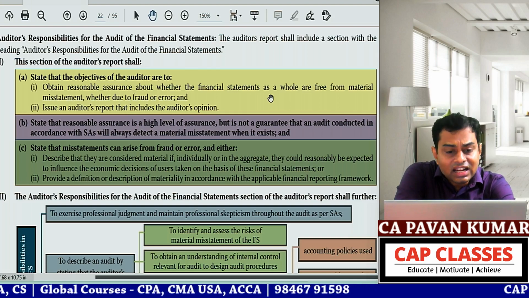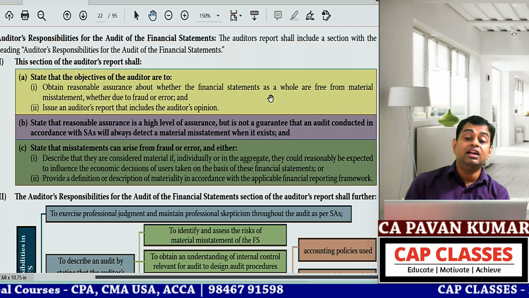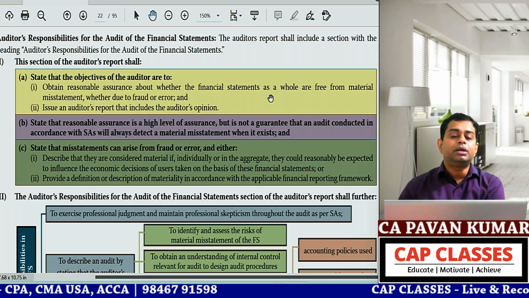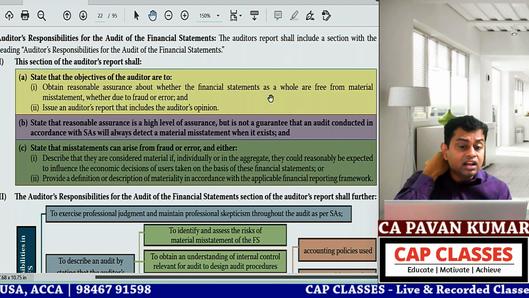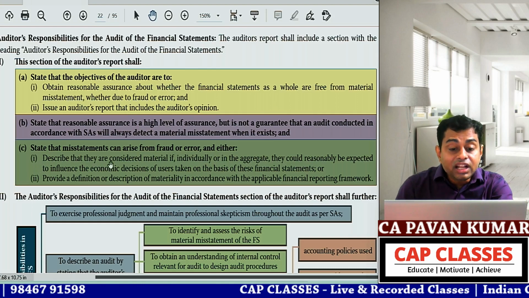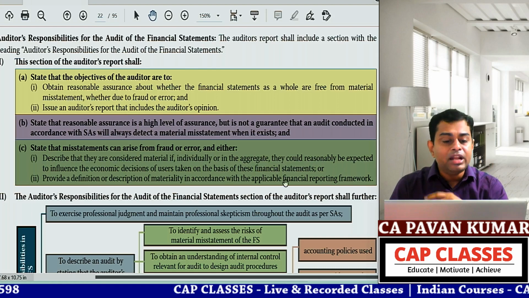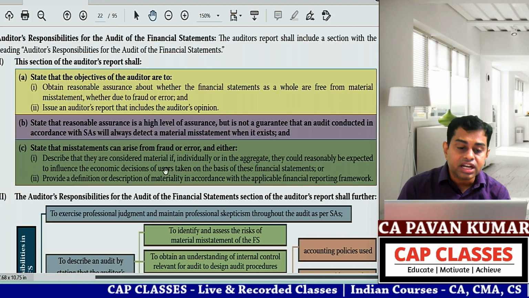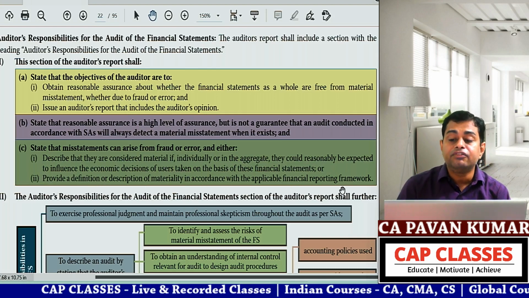Now, B: state that reasonable assurance is a high level of assurance but is not a guarantee that an audit conducted in accordance with SA will always detect a material misstatement when it exists. Obviously, you learned this in CA Inter also. C: state that misstatements can arise from fraud or error and either describe that they are considered material if individually or in aggregate they could reasonably be expected to influence the economic decisions of users taken on the basis of these financial statements, or provide a definition or a description of materiality in accordance with the applicable financial reporting framework.